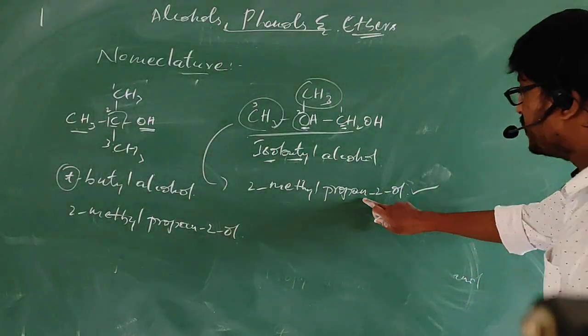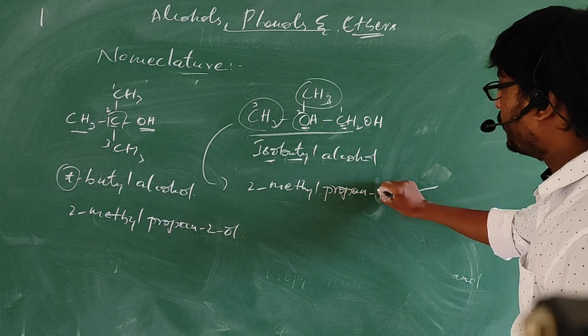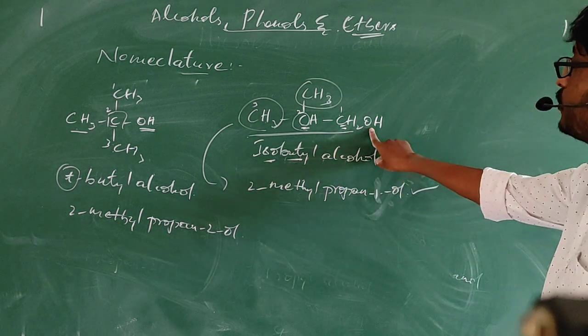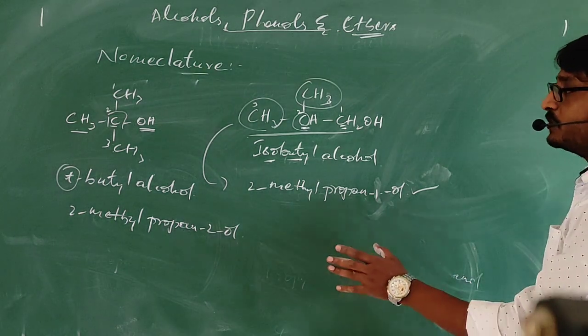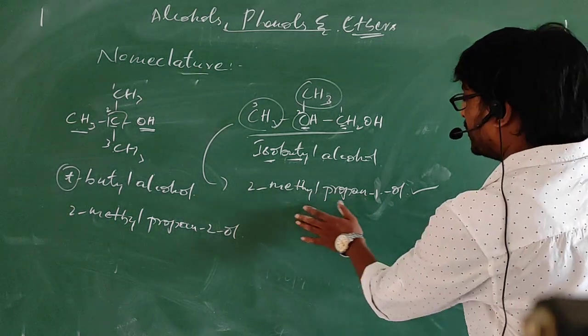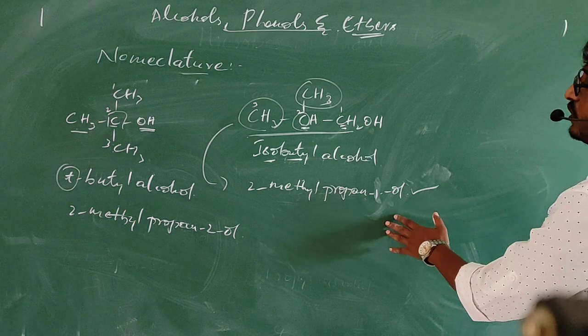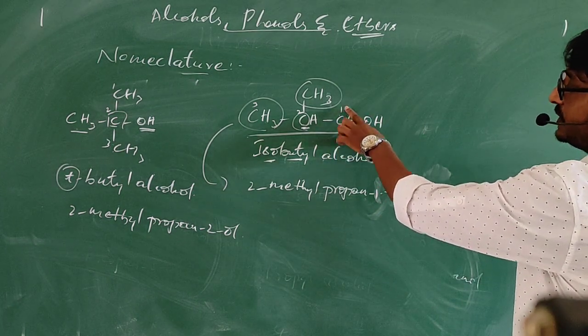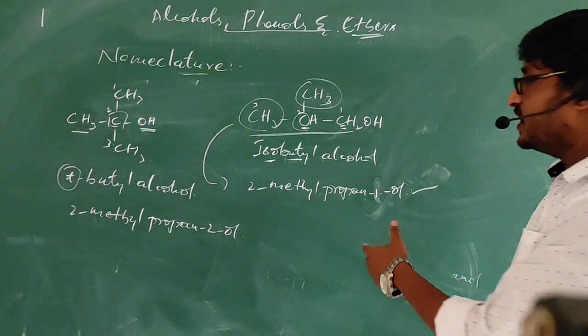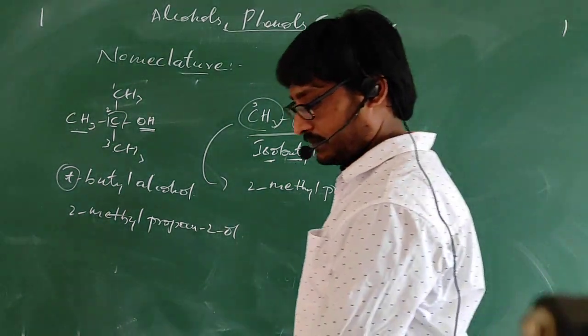This is not propan-2-ol, this is propanol only, because the OH group got attached to the first carbon. Please make the correction: 2-methylpropan-1-ol. This is not 2-ol because the OH-attached carbon is the first carbon. That is why propan-1-ol, or you can just write this as propanol.